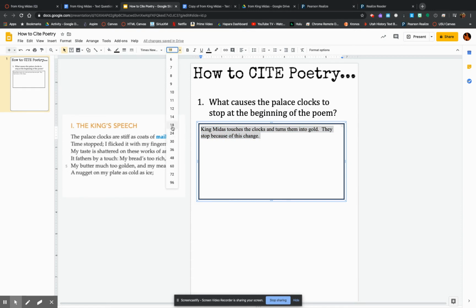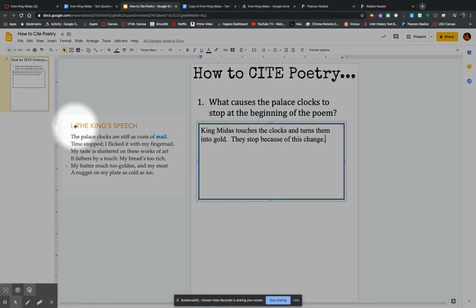Okay, I'll make it a little bit bigger so you guys can see it. A little bit bigger even. There we go. Now, we have our answer. Let's cite evidence, okay? So I'm looking over here on the left, you will see I have the first stanza from the King's speech, from King Midas right here. And that's where our answer is. The palace clocks are stiff as coats of mail. Time stopped. I flicked it with my fingernail. Okay. There is the moment when King Midas touches the clocks and turns them to gold. This is what we're going to cite right here. We are going to cite these 2 lines.